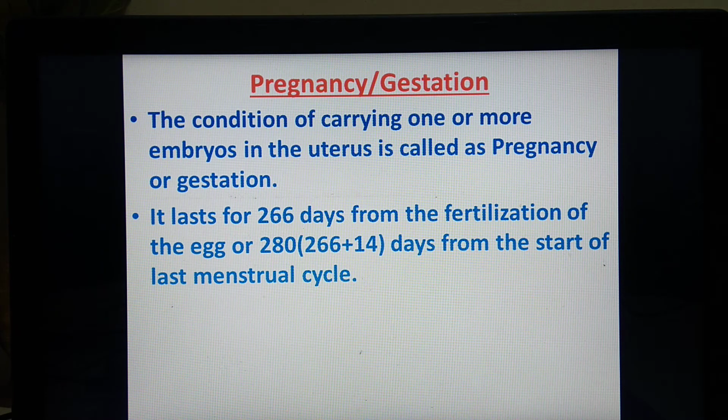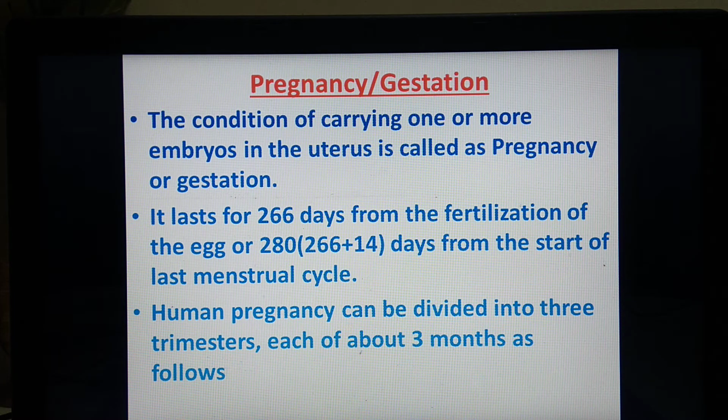That means fertilization takes place on the 14th day of the cycle, and hence we can consider 266 days from the fertilization of the zygote and 280 days from the start of menstrual cycle. So we have to add 14 days in 266. So it will be from the start of last menstrual cycle. Remember, this point can be asked in MCQ.